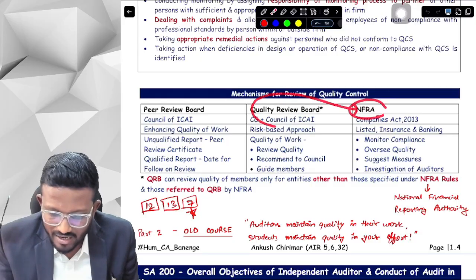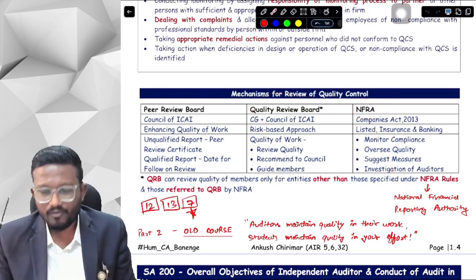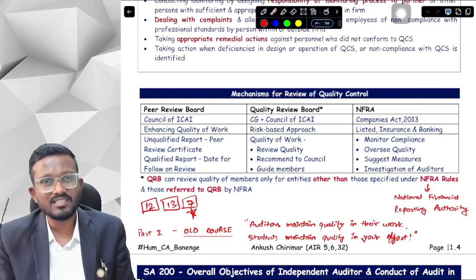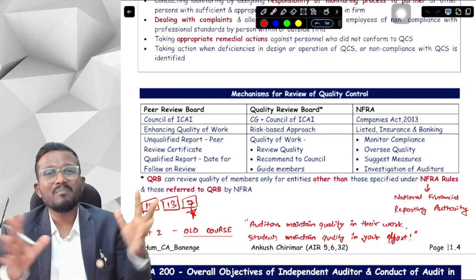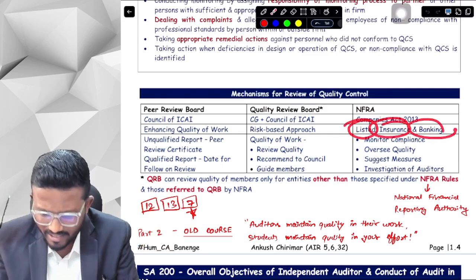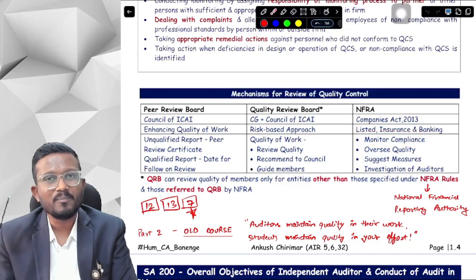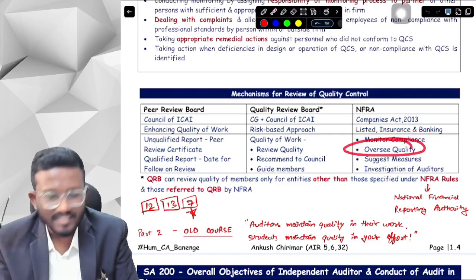And last is your NFRA, full form is National Financial Reporting Authority. NFRA is constituted under Companies Act 2013, and it has all the big companies under its purview, that is listed companies, insurance companies, banking companies. What does NFRA do? NFRA monitors the compliance of your laws and regulations. It oversees the quality of the members.